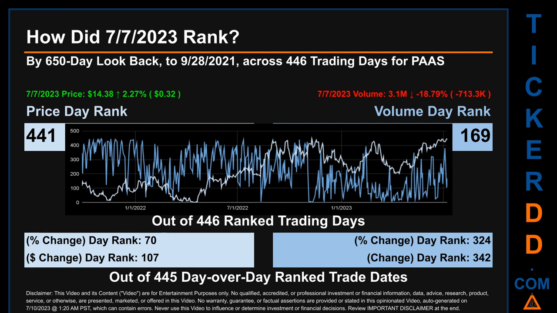The line graph overlays price and volume's daily ranking, as shown respectively in light versus dark blue, across those target days' trading days. In this view, essentially the dips are good whereas the spikes are bad. The price's day-over-day percentage change, jumping 2.27% on the 7th of July 2023, had a day rank of 70 while its dollar difference of 32 cents had a rank of 107 when compared day over day across 445 trading days. Volume's percentage change and difference were ranked respectively at 324 and 342.